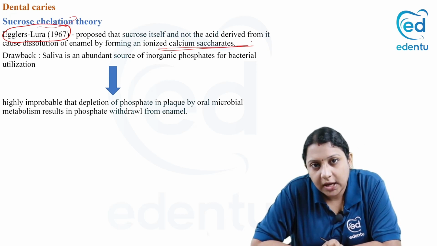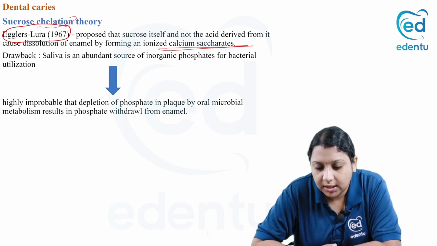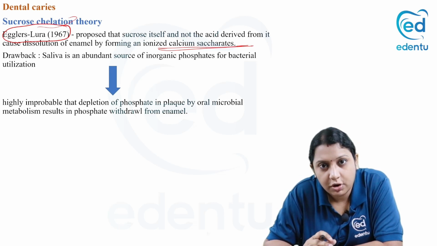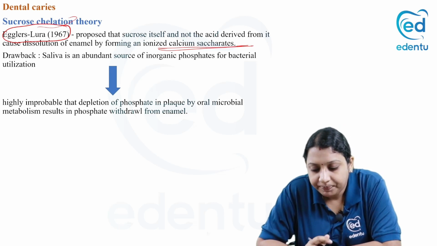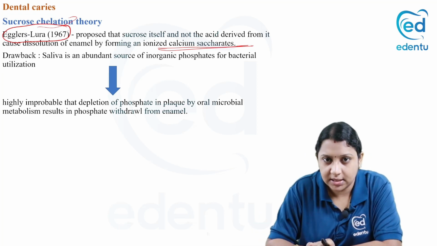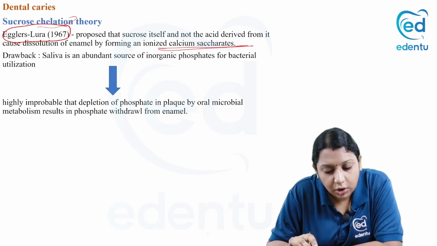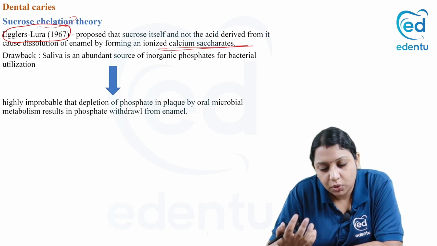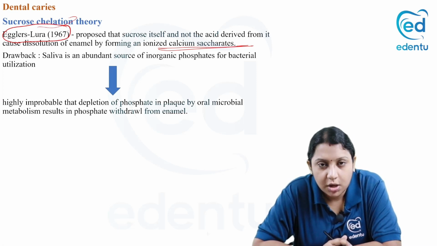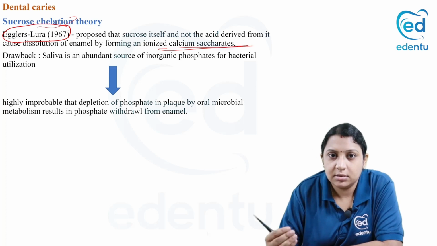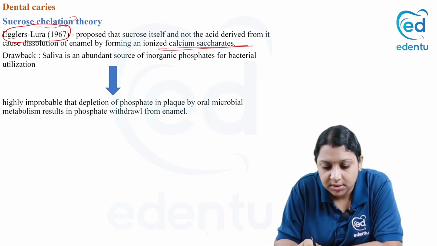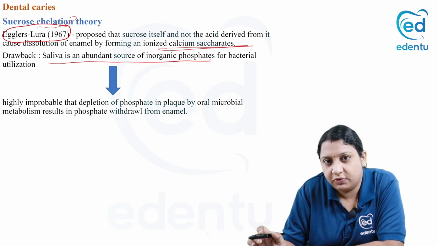Okay. The drawback of this theory also is that saliva has an abundant amount of inorganic phosphate for bacterial utilization. They told that there is a depletion of phosphate and then there is a chelation taking place. But the drawback is that there is an abundant source of phosphate which cannot be easily depleted. So there is no chance for other metals to come and chelate. So that is what they have mentioned, that saliva is an abundant source of inorganic phosphate.